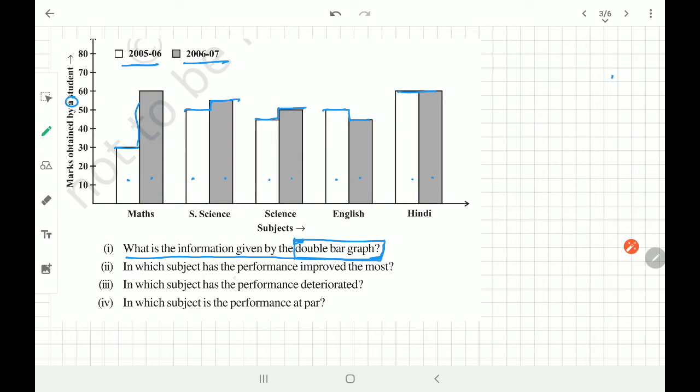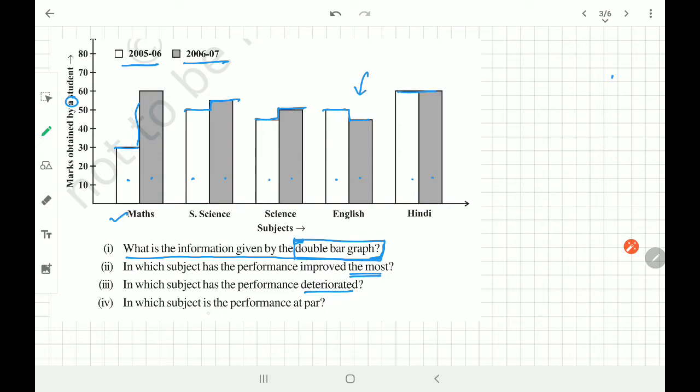In which subject the performance improved the most? So clear? It is maths, right? And the same thing is going to happen this year for you as well. In this year your performance of maths is going to improve a lot. In which subject has the performance deteriorated? Deteriorated in the sense reduced. So it is English, very clear.